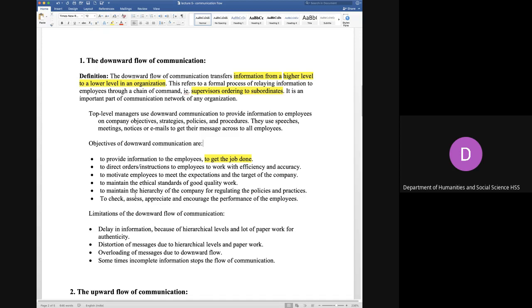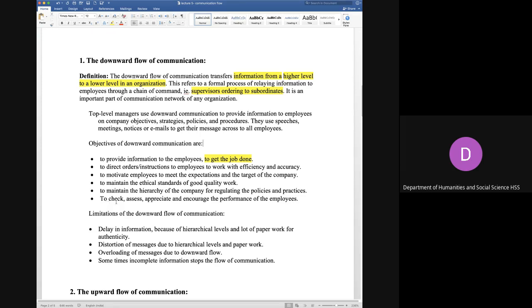To maintain the hierarchy of the company, तो इस तरह से हायरार्की भी मेंटेन होती है, क्योंकि आप कमांड जो है वो ऊपर से ले रहे हैं और उन्हीं को रिपोर्ट कर रहे हैं. So you are reporting to the person who is right at the top and who is your boss, and he is ordering you and you are giving the work which is done. So this is how a hierarchy of the company is maintained, and policies and practices can be maintained by all the employees.